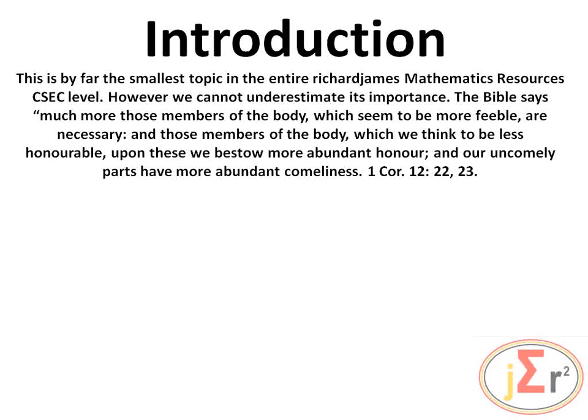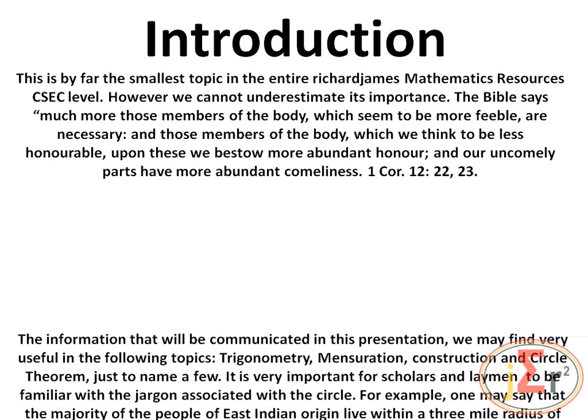The Bible says, much more those members of the body which seem to be more feeble are necessary, and those members of the body which we think to be less honorable, upon these we bestow much abundant honor, and our uncomely parts have more abundant comeliness. And that of course is 1 Corinthians 12 verse 22 and verse 23.